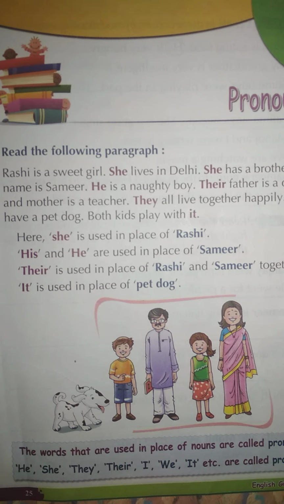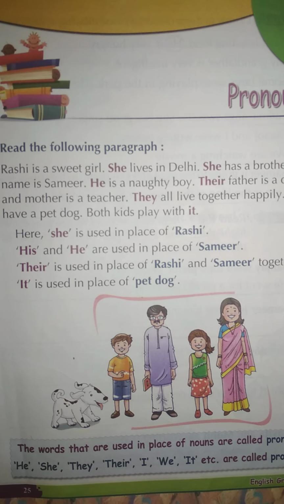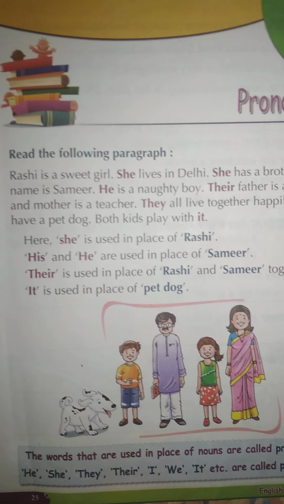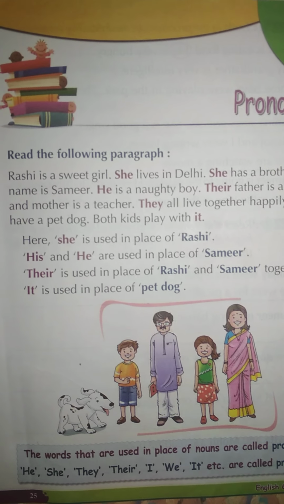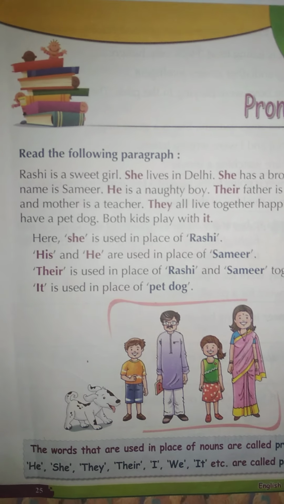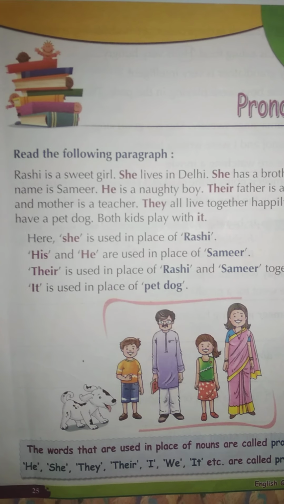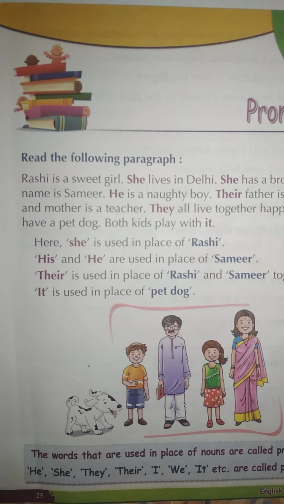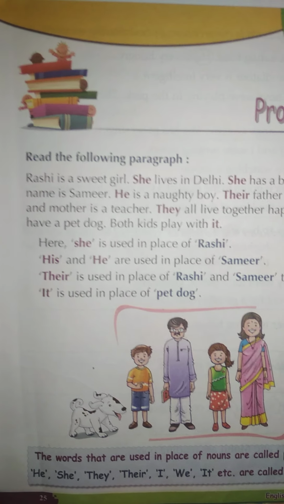Next one is we. So how will we use we? When we talk about others, including ourselves, जब हम किसी दूसरों के बारे में बात करते हैं बट उसमें हम भी इंक्लूडेड होते हैं, then we use the pronoun we there. For example, we are happy, we are reading.